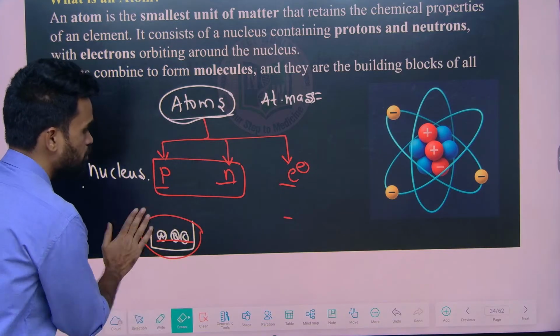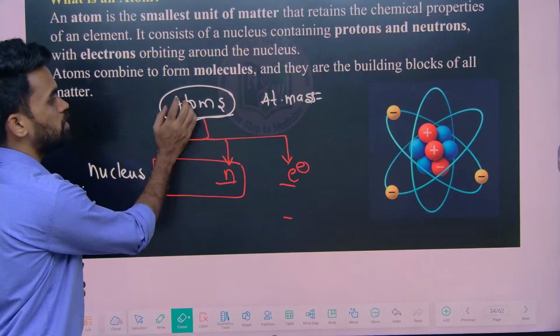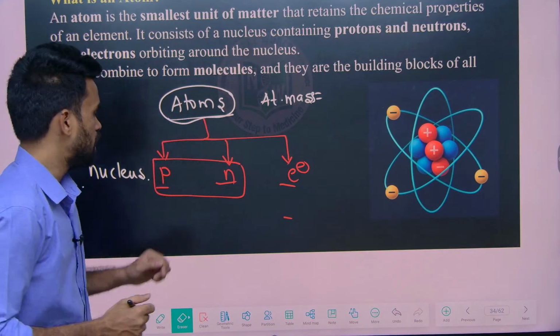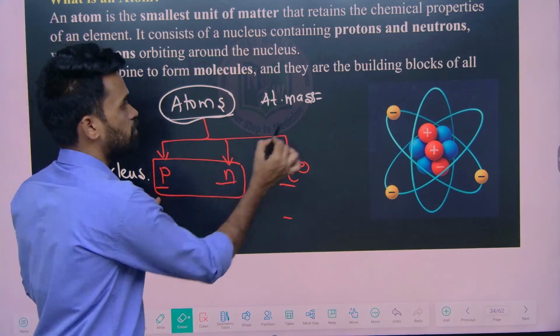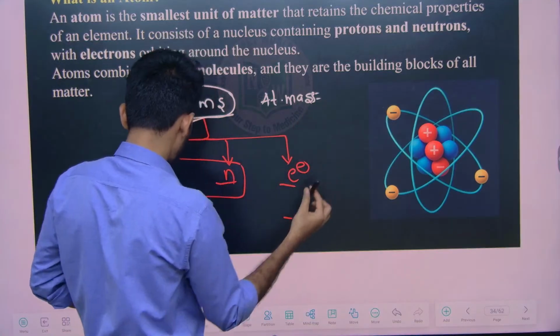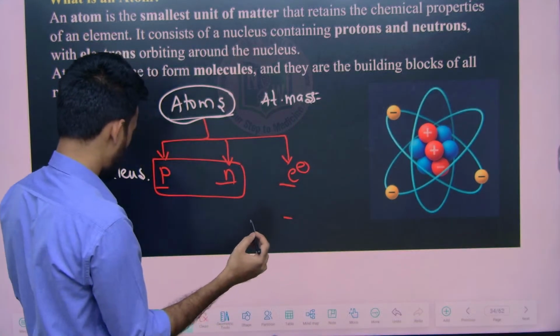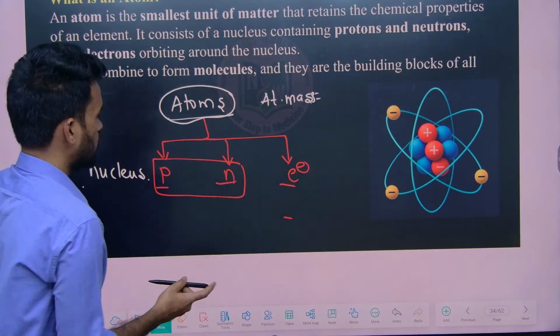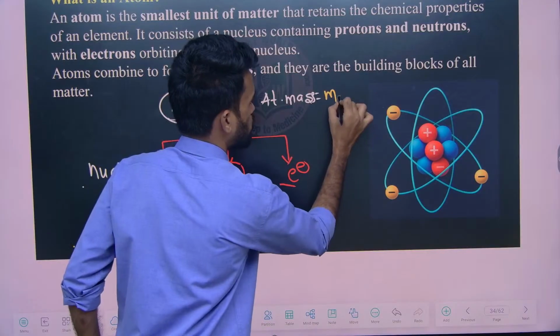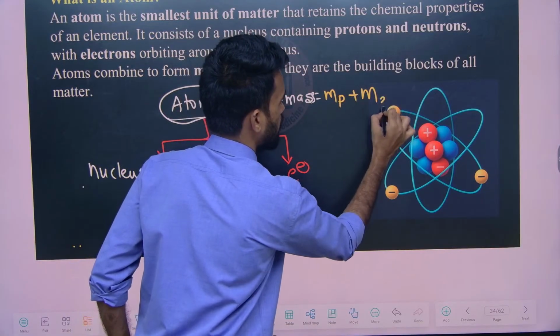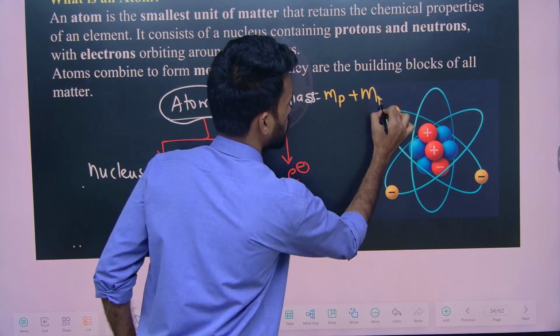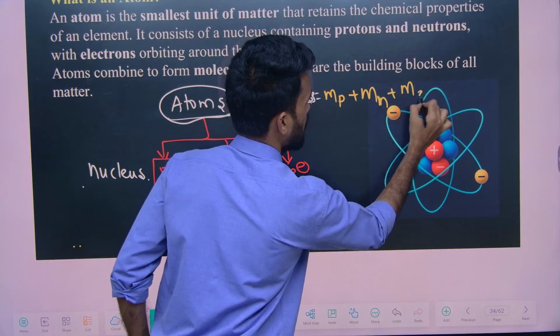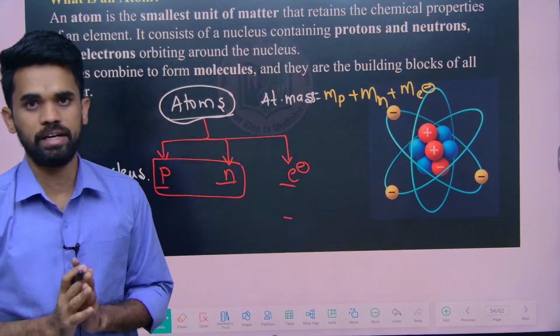So similarly, when they are asking about atomic weight, what do you need to say? It is the sum of mass of protons, okay, let me change the colors. Okay, sum of mass of protons plus mass of neutrons plus mass of electrons. This is what we need to get the idea right now.